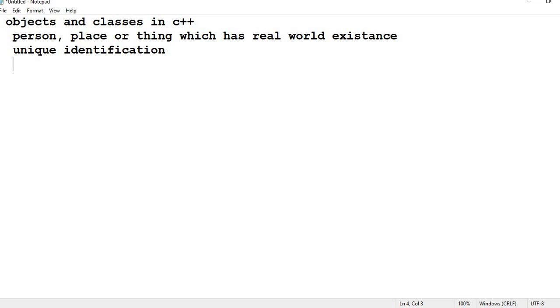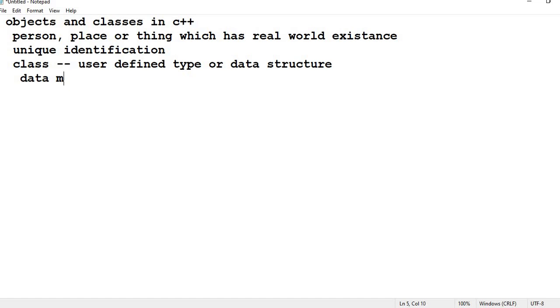So what is a class? A class in C++ is a user defined type or a data structure declared with the keyword class. So this class consists of data members and functions to operate on the data.